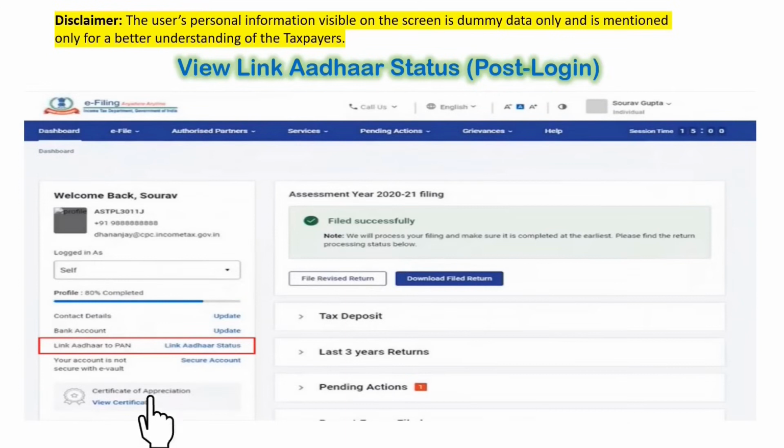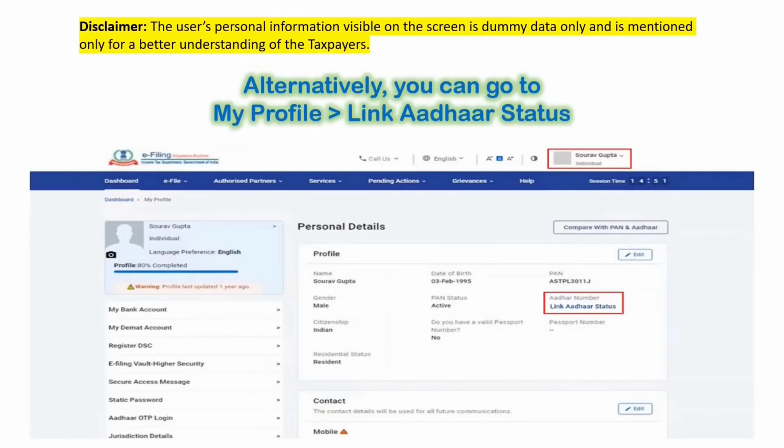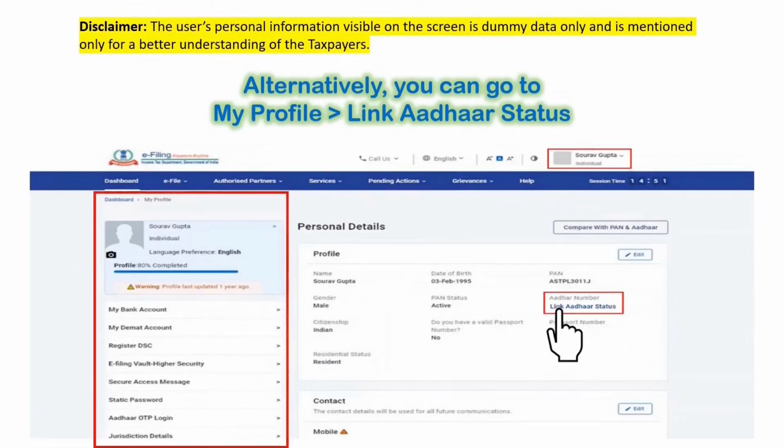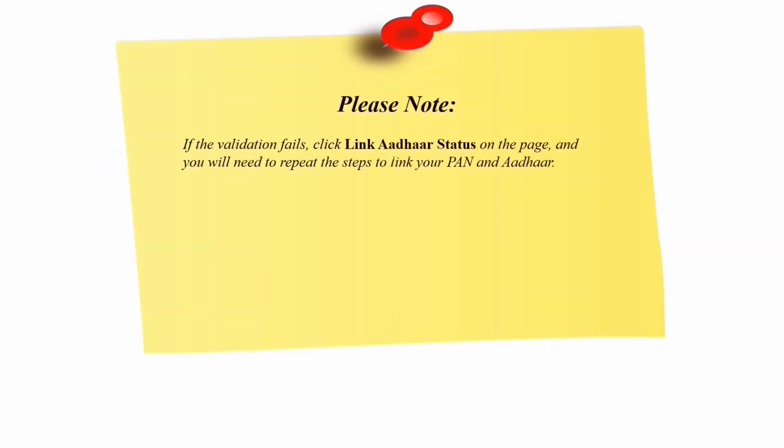If you wish to check the Link Aadhaar status in the post-login mode, then on your dashboard you can click on Link Aadhaar status. Alternatively, you can go to My Profile and then check your Link Aadhaar status. If your Aadhaar would be linked with the PAN, then Aadhaar number will be displayed. If the Aadhaar is not linked, Link Aadhaar status is displayed. Please note, if the validation fails, click Link Aadhaar on the status page and you will need to repeat the steps to link your PAN and Aadhaar.